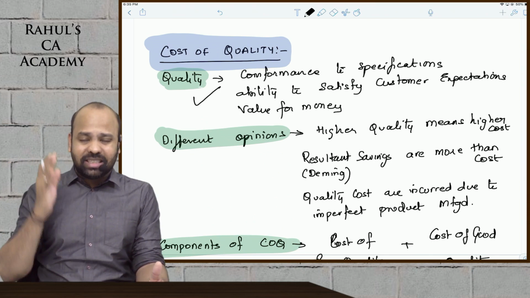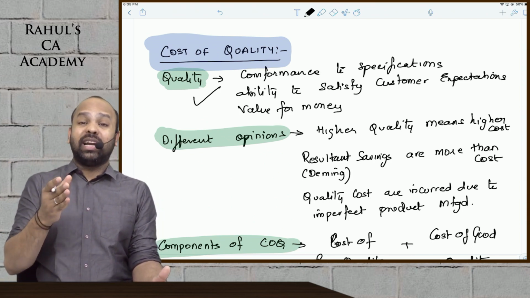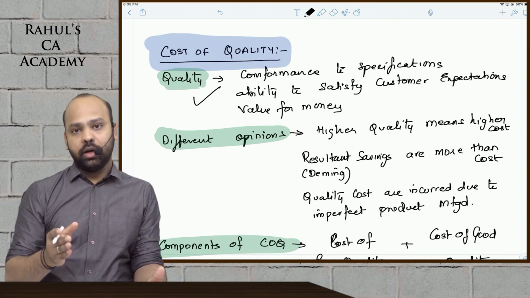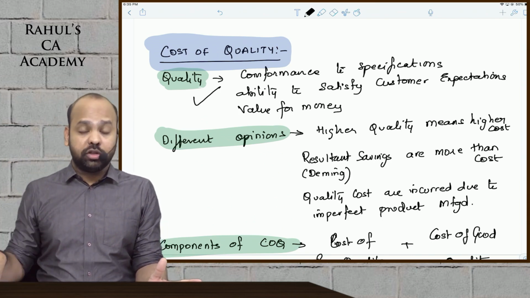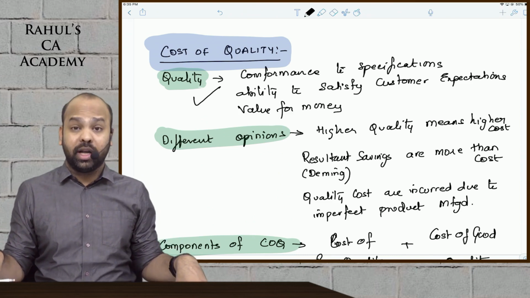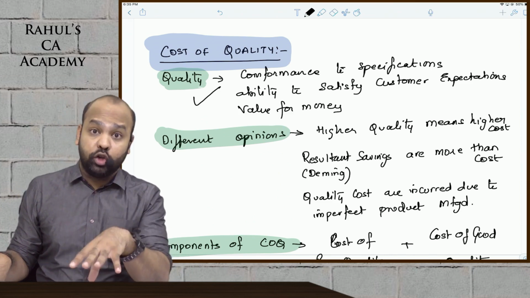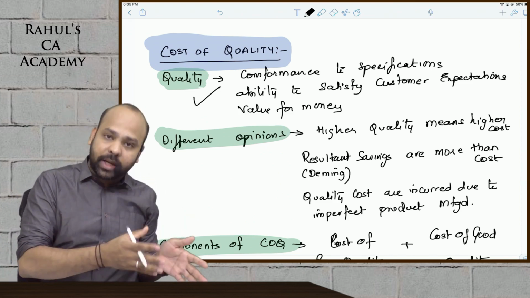Now, not necessary, I repeat, not necessary, guys, that an organization should be targeting every dimension of quality. When it comes to very expensive products, you will have to take care of all the dimensions of quality. When it comes to cheaper products, you may compromise on one or the other aspect of quality depending on the requirements of the consumer. Do not forget, you will have to deliver a product that is required by the customer.